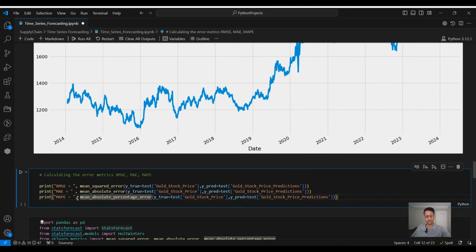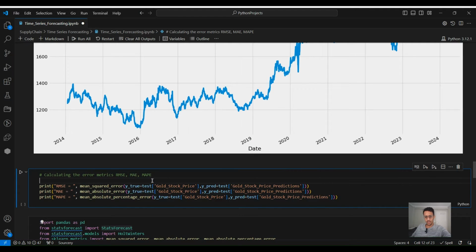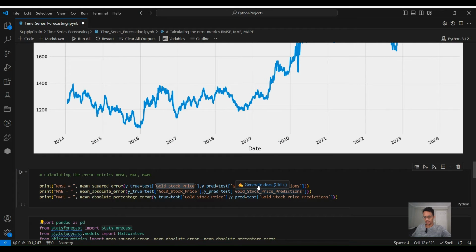This was also imported from the sklearn library, so you don't need to worry about it. You just need to pass the y true and the y predicted. So we are passing the test data frame, and then with the gold predictions and the original price. So this is the predictions, this is the original price.